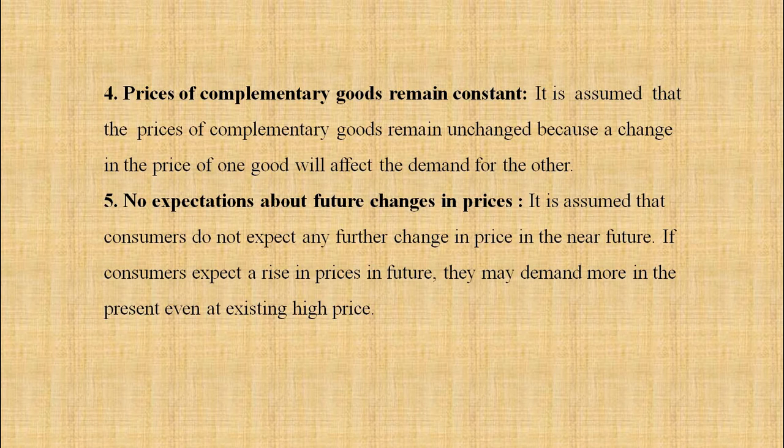It is assumed that the consumers do not expect any further change in the price in the near future.